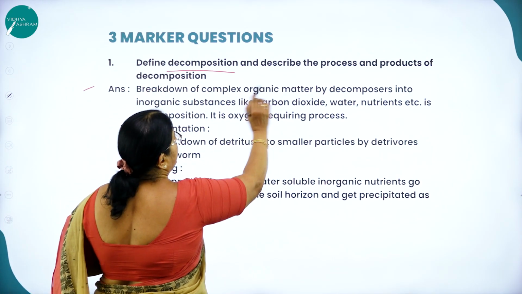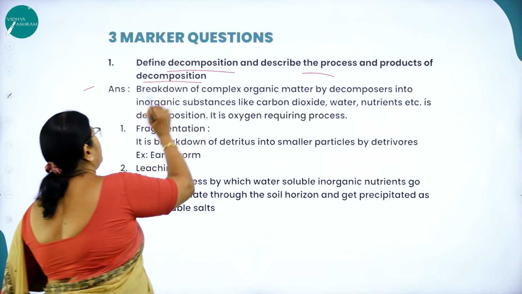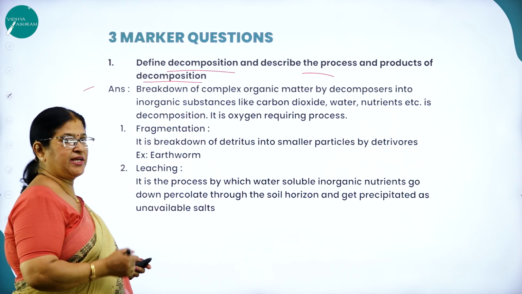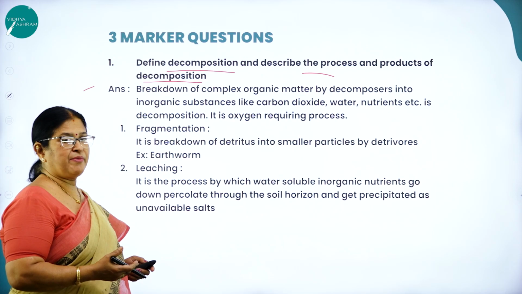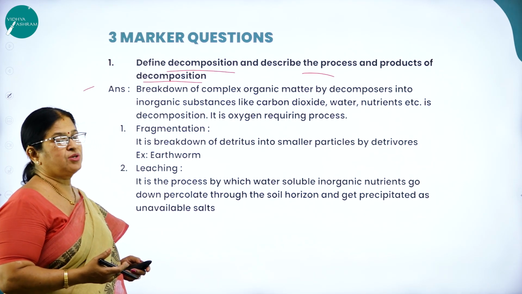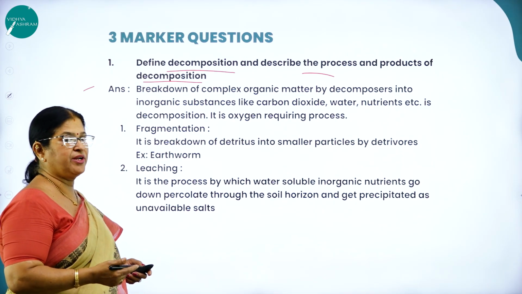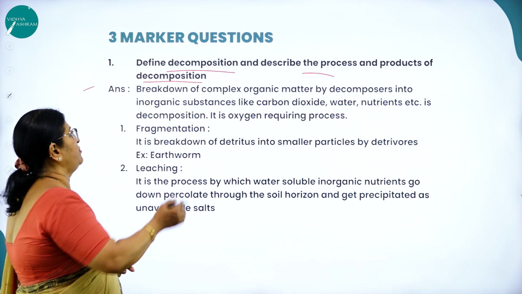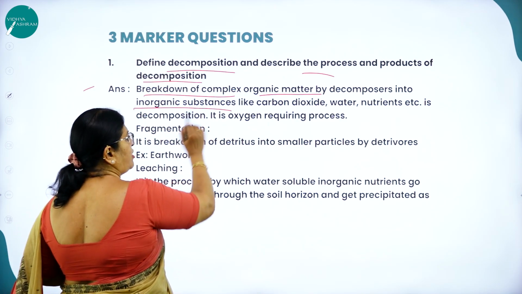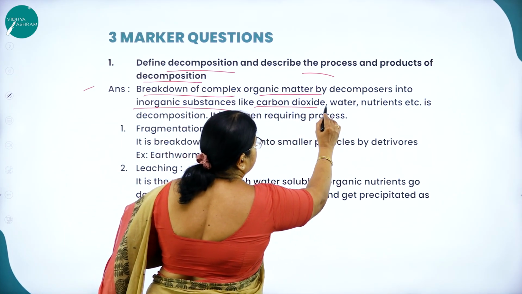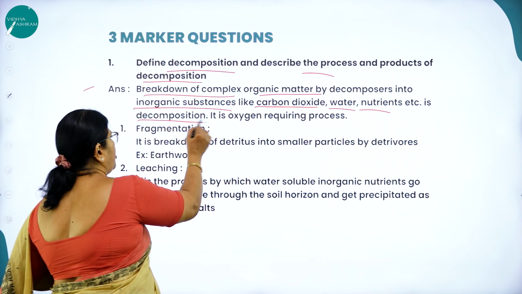Moving on to the 3-marker question. Define decomposition and describe the process and products of decomposition. Already I said, what is decomposition? It is the breakdown of dead organic matter into simpler soluble organic and inorganic nutrients which go back to the environment. The breakdown of complex organic matter by decomposers into inorganic substances like carbon dioxide, water, nutrients, etc. is called what?